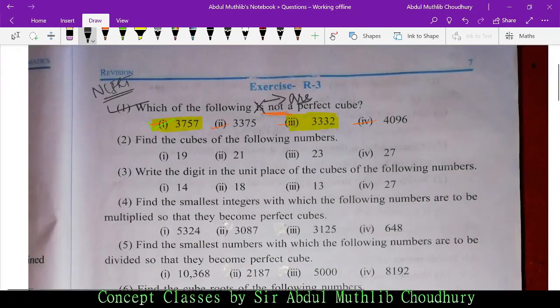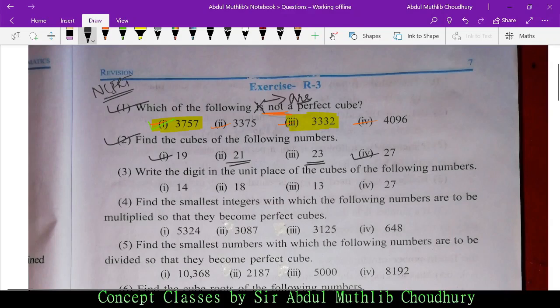Okay, we have done question number 1, question number 2. Now, question number 3. What does it say? I have done option number 1 and option number 4. Kindly do this by yourself, and in case of any doubt, you can either write a comment down below or you can WhatsApp me.